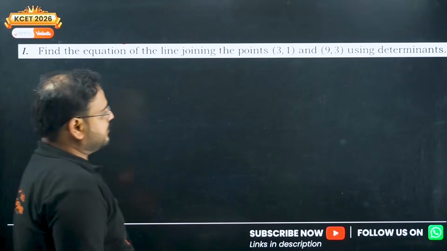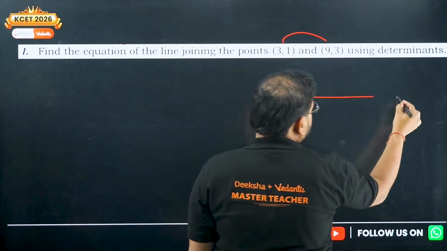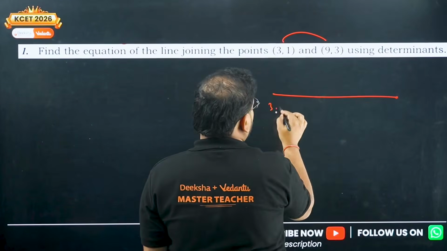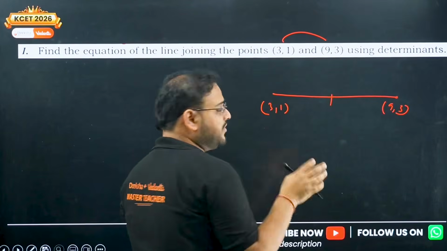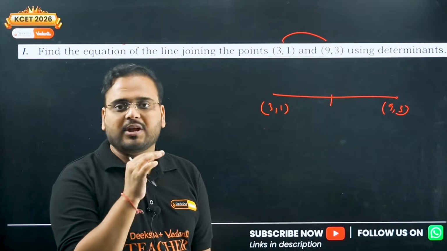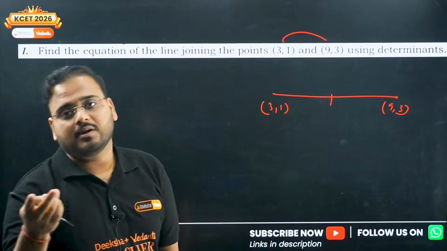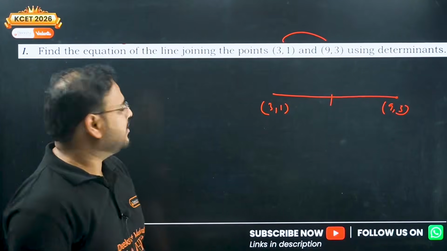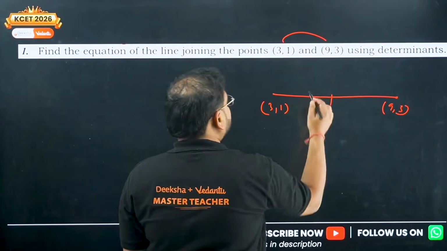So the line joins these two points, (3, 1) and (9, 3). Sir, we know how to find it, we learned in grade 10, the two-point form: (y2 minus y1) upon (x2 minus x1) into (x minus x1) equals y minus y1. No need. We'll solve it using the determinant. Right now we're supposed to solve it using determinant.